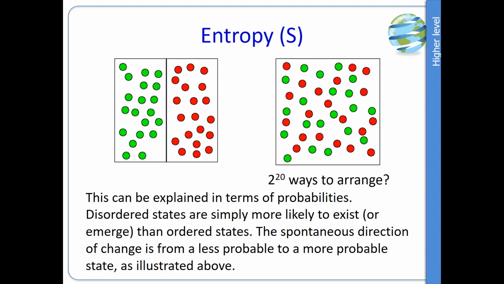But when they're allowed to mix with one another, the possibility for different arrangements becomes 2 to the power of 20. Now, if we think about it in terms of which one's more likely, we've got one potential arrangement versus 2 to the 20. The spontaneous direction of change is from a less probable to a more probable state, and that's demonstrated in that diagram.